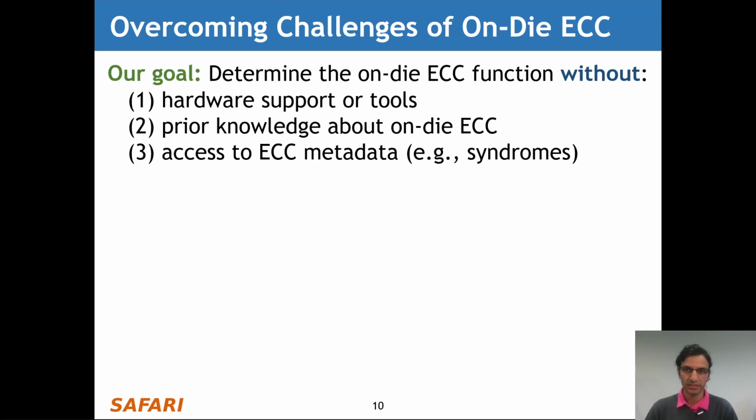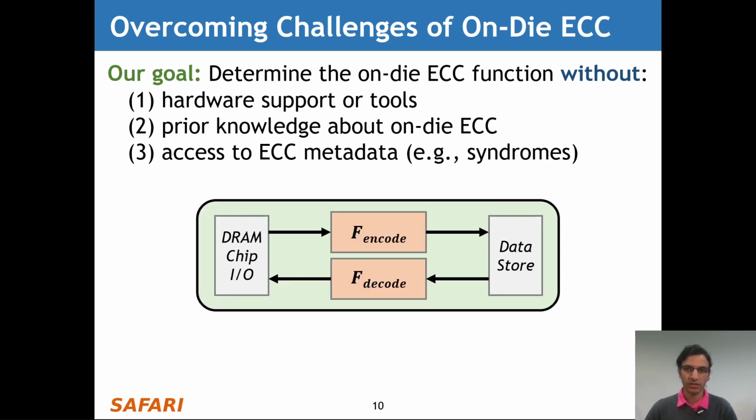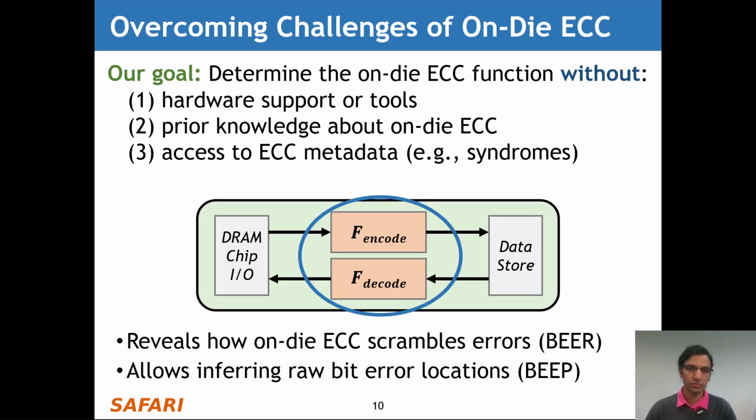And to overcome these challenges, our goal in this work is to determine the on-die-ECC function without hardware support or tools, prior knowledge about on-die-ECC, or access to ECC metadata, for example, error syndromes. And what this means in the context of a real DRAM chip is that we want to know exactly what happens within the ECC encoder and decoder, because this would reveal exactly how on-die-ECC scrambles errors and would allow us to infer raw bit error locations just by looking at the post-correction errors. And we'll talk about both of these aspects later in this talk.